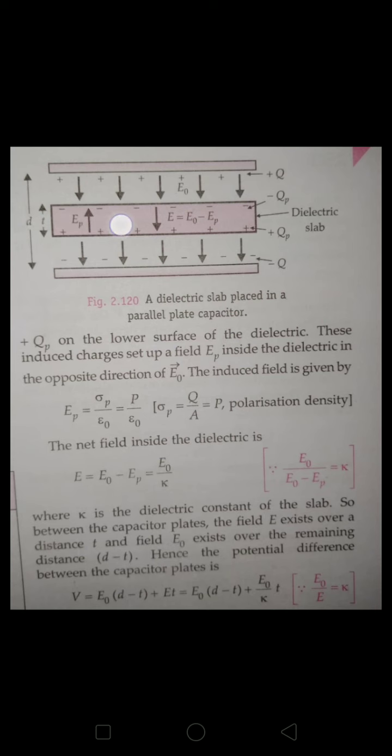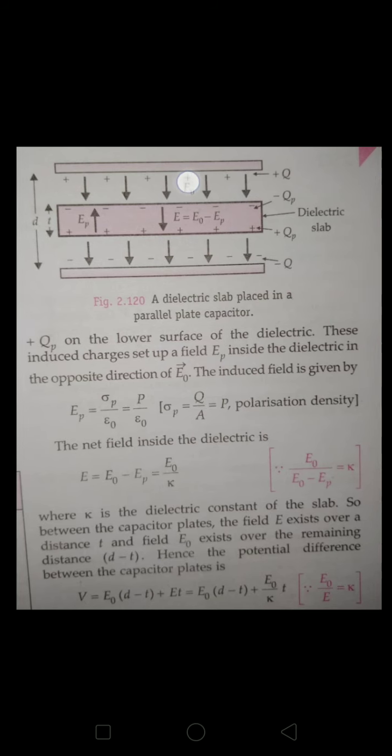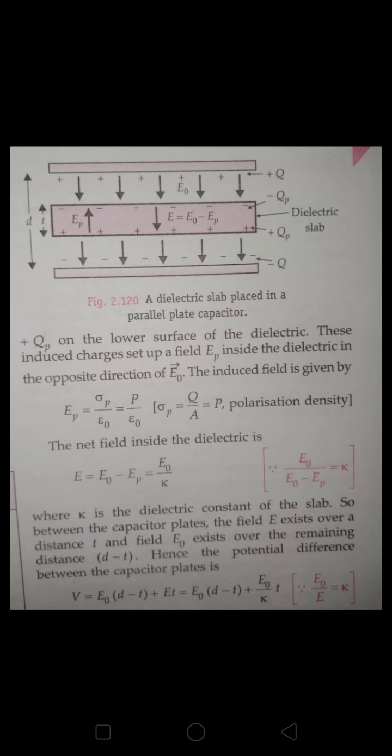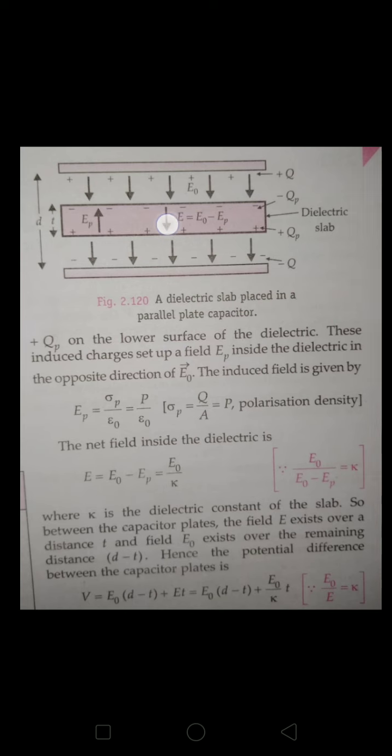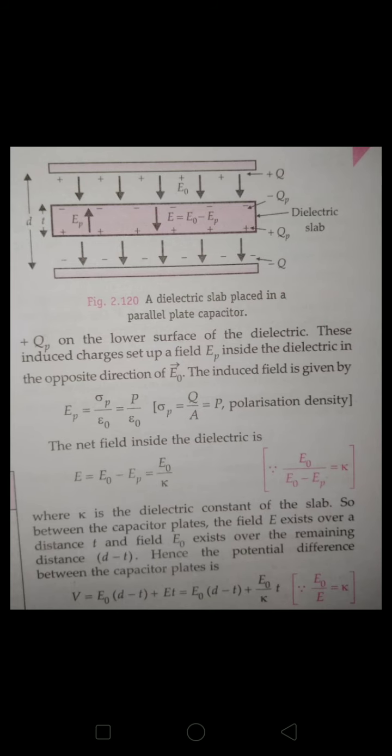Definitely it reduces. Yes or no? The electric field in this reduces, because here the electric field is sigma by epsilon. So I can say at the middle point, the sigma by epsilon and E naught cancel each other, because sigma is that strong. But when I put the dielectric medium, it will reduce the external field by an amount K. Yes or no? And that K is known as the dielectric constant. Okay, guys. So will the induced charge be that strong as here? No. So it reduces the electric field.